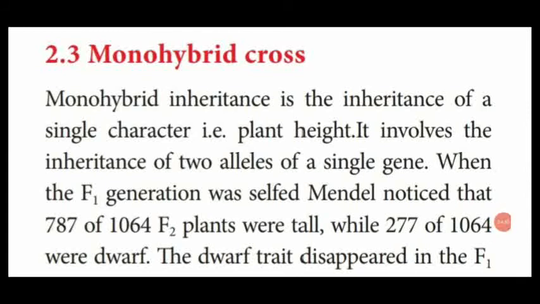Dear students, in the previous paragraph we have seen two laws of Mendel. One is law of dominance.